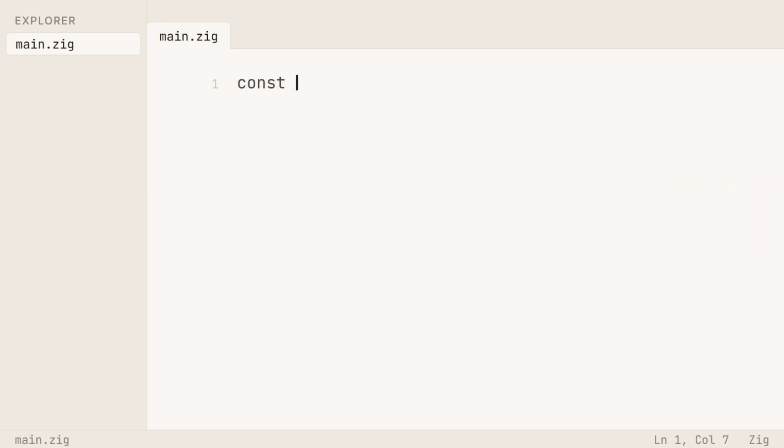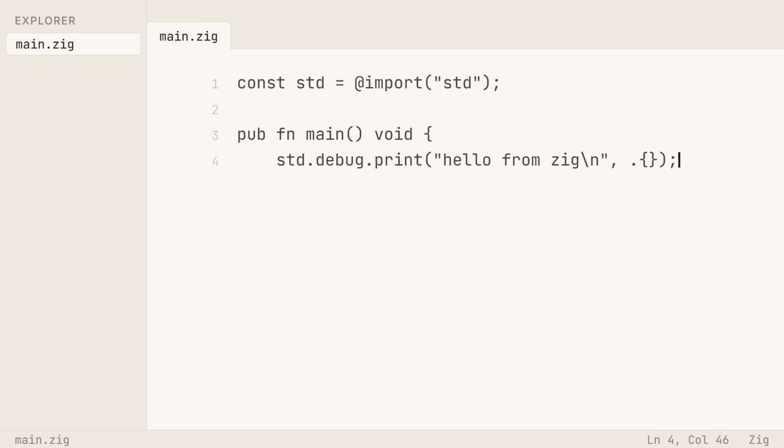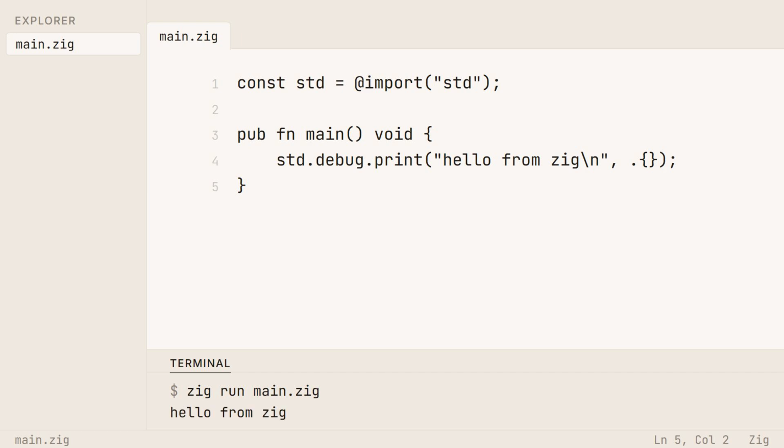Here's about the smallest Zig program you can write. The first line pulls in the standard library, and it just gets assigned to a constant like any other value. And then print, which already tells you a lot about this language because it won't just take a string. It wants a text and then a separate list of what goes into it. That little dot brace at the end, even when the list is empty. It feels pedantic for about 5 minutes until you realize the whole language works like this. And nothing ever happens that you can't see in the file. And when it runs, there's our hello from Zig.